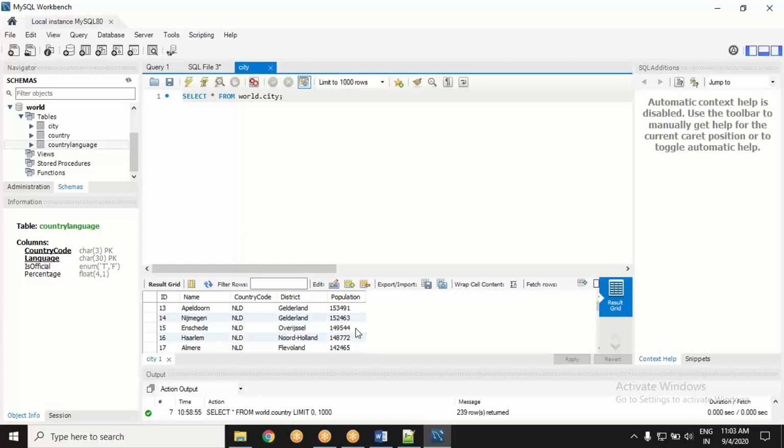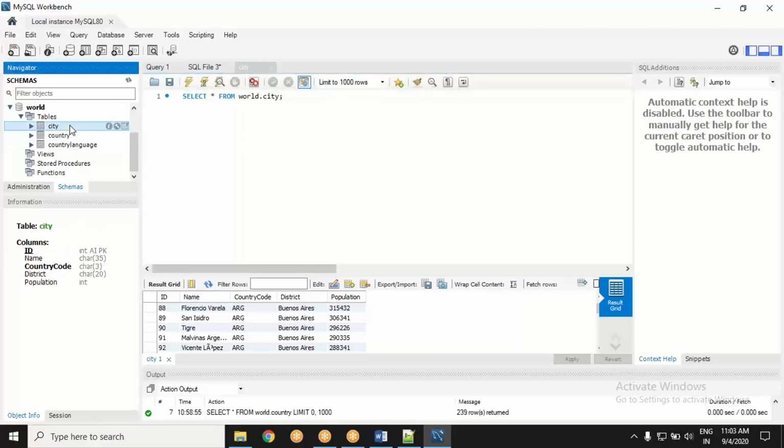If you count the number of rows from the table city, it will give you the number of cities if there is some primary key.